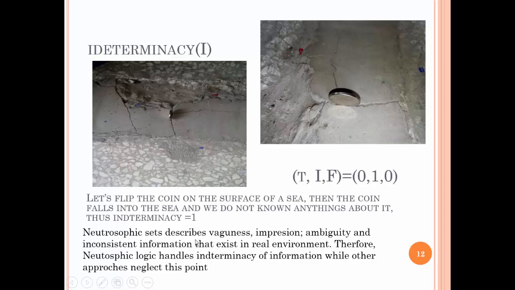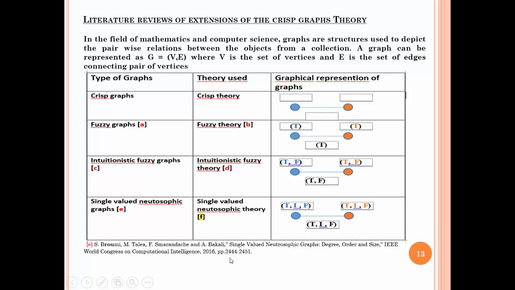So briefly, a neutrosophic set describes vagueness, imprecision, ambiguity, and inconsistent information that exists in real environments. Therefore, neutrosophic logic handles indeterminacy of information, while other approaches neglect this point. Next, we have described a literature review of extensions of crisp graph theory, which will be used in this paper.